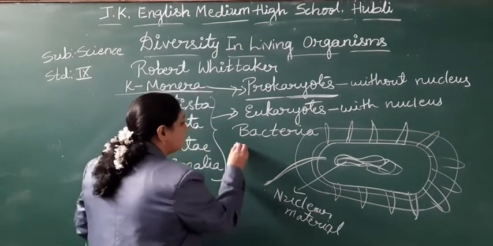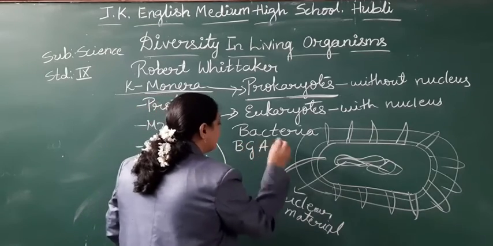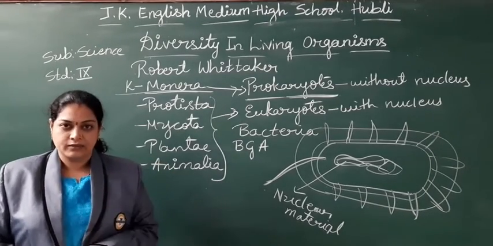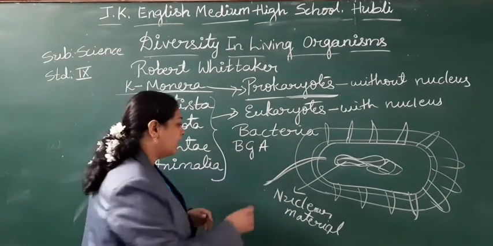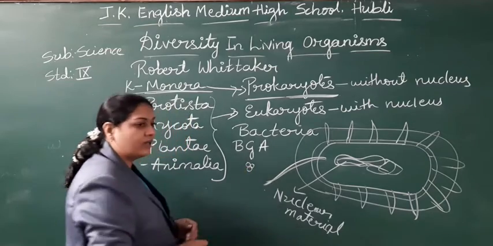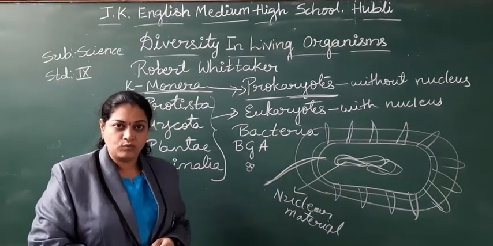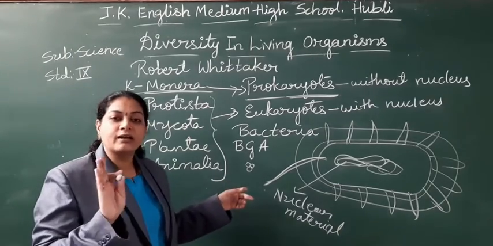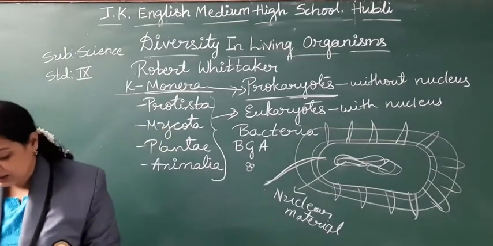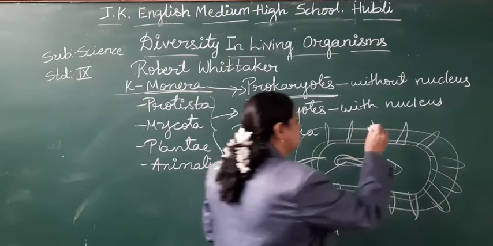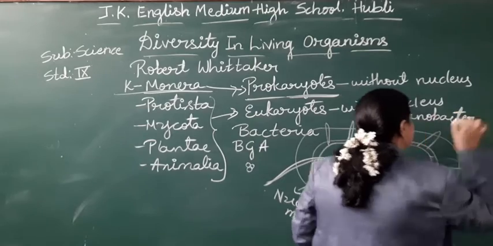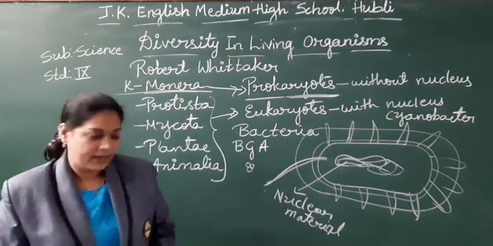Not only bacteria, we can take blue-green algae. In short, we are going to call it BGA, blue-green algae. These blue-green algae are green in color, round ball-like structures. Since they are green in color, they can prepare their own food, right? But they do not have a definite nucleus, right? So blue-green algae and bacteria, it may be the example like cyanobacteria. So these are all cyanobacteria.